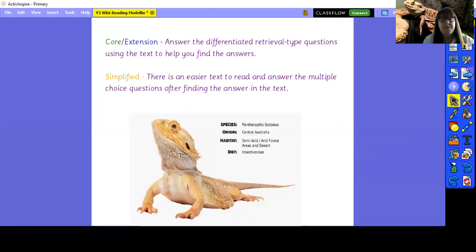Core and extension time today then are answering the differentiated retrieval type questions using the text to help you find the answers, exactly how I've modelled today. Simplified version, there's an easier text for you to read and answer the multiple choice questions after finding the answer in the text. So there are multiple choice answers for you to choose the correct answer from today.